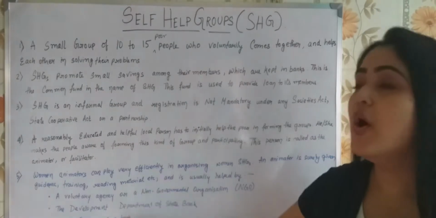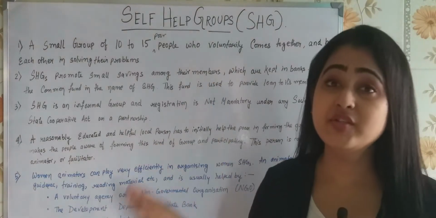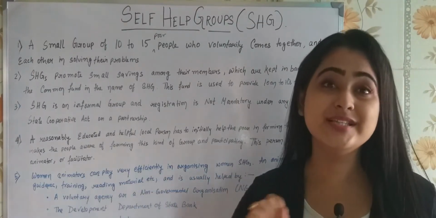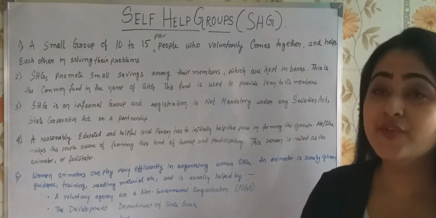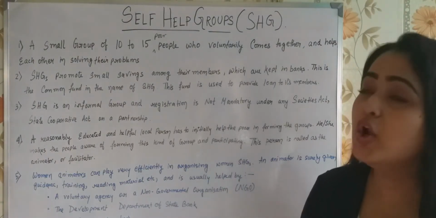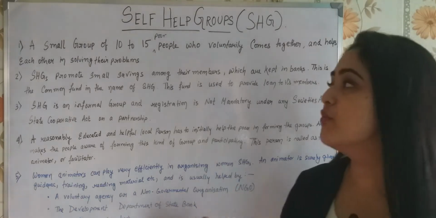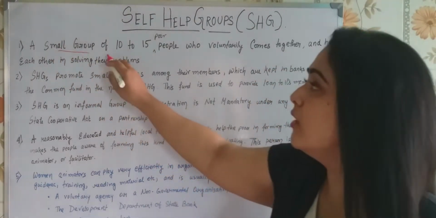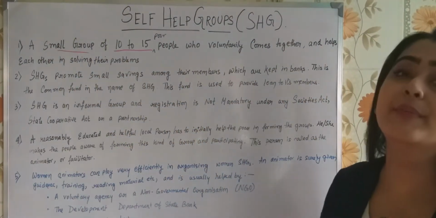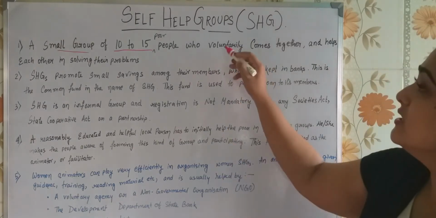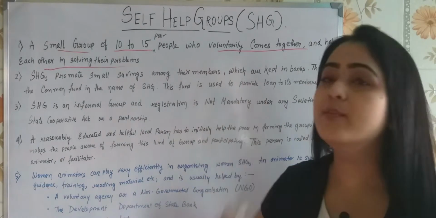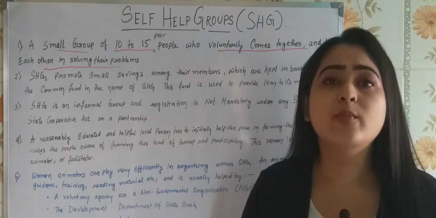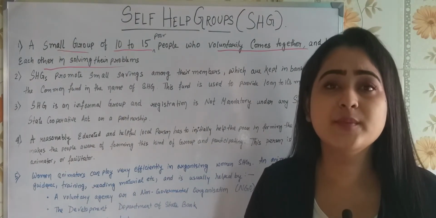Now let's go on to the topic, and I have mentioned here in bullet points so that it becomes easier for you all to explain. The first bullet, if you see, a small group. What is a self-help group? It's a small group of 10 to 15 poor people who voluntarily come together and help each other in solving their problems. What kind of problems? Maybe financial problems, isn't it?